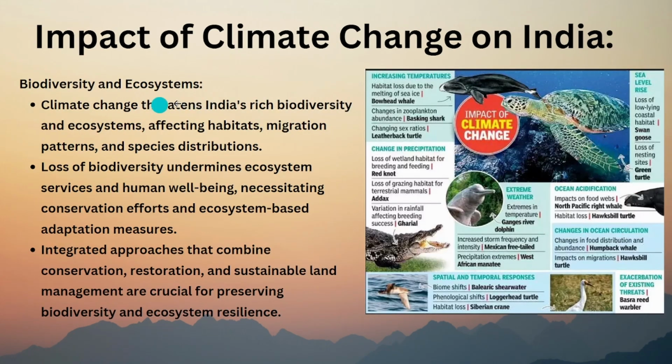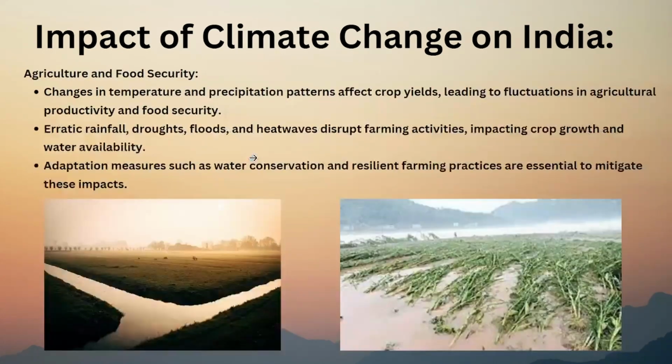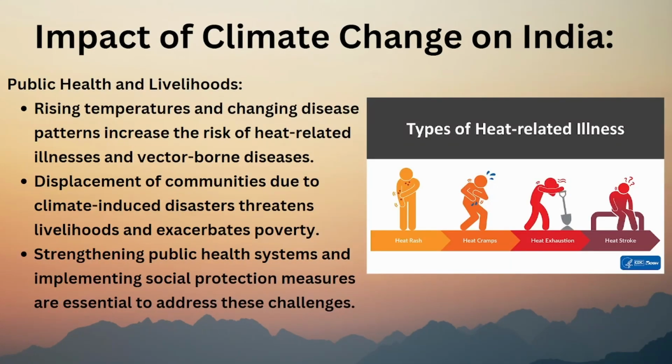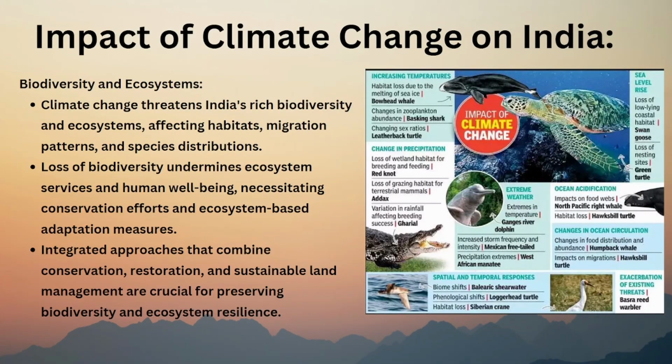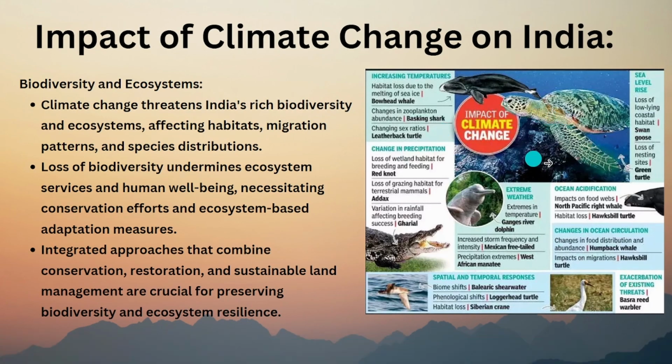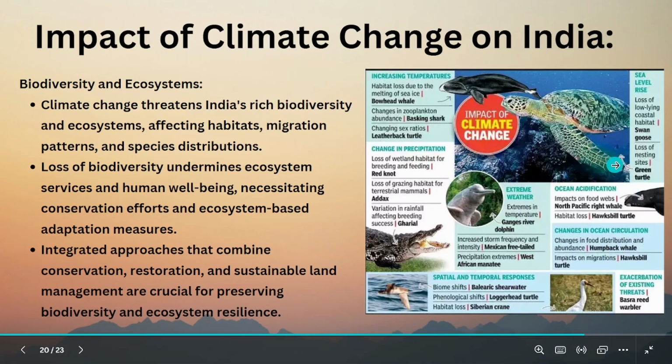Biodiversity and ecosystems. See, we have been discussing 4 points, right? Agriculture, water, extreme weather events, public health. Fifth point is biodiversity and ecosystems. See, biodiversity means we have a lot of creatures which get affected due to our activity of climate change. You can read this if you have interest.